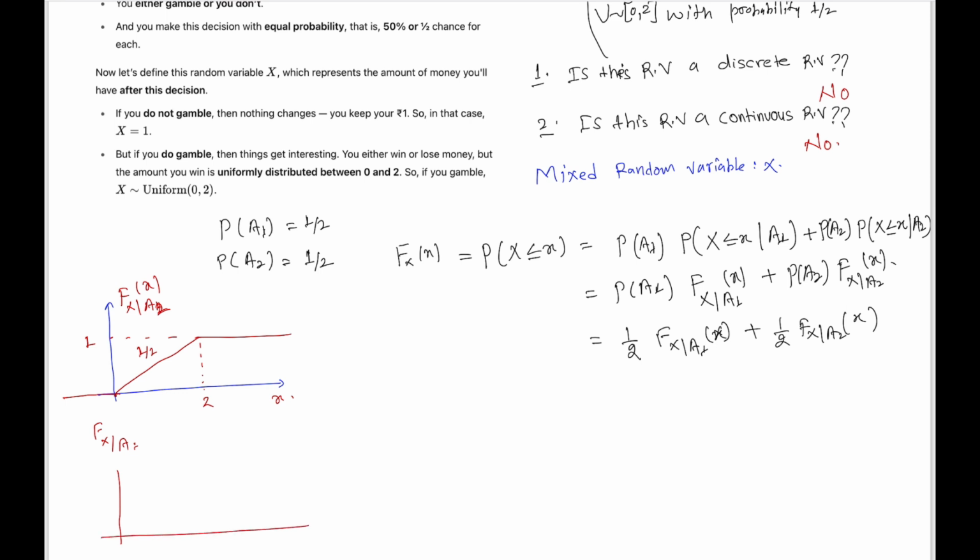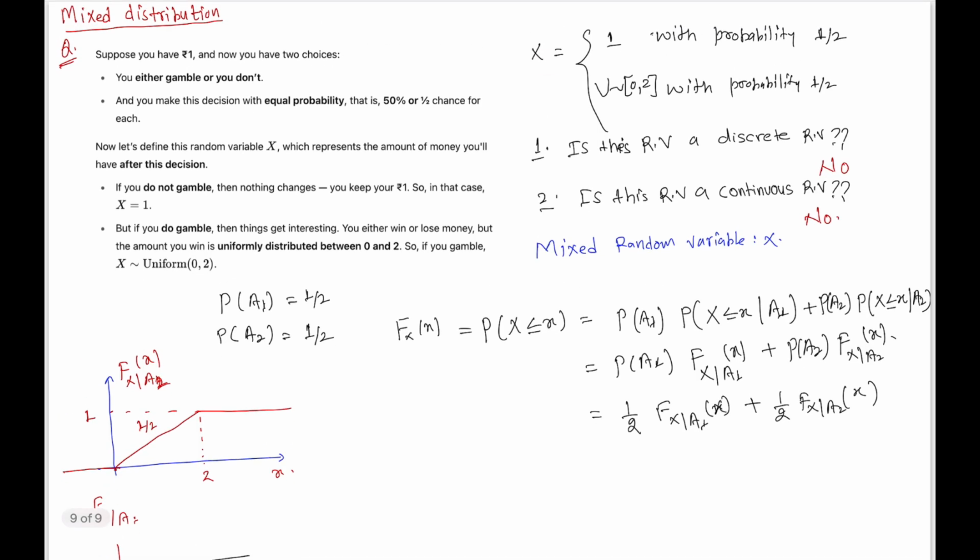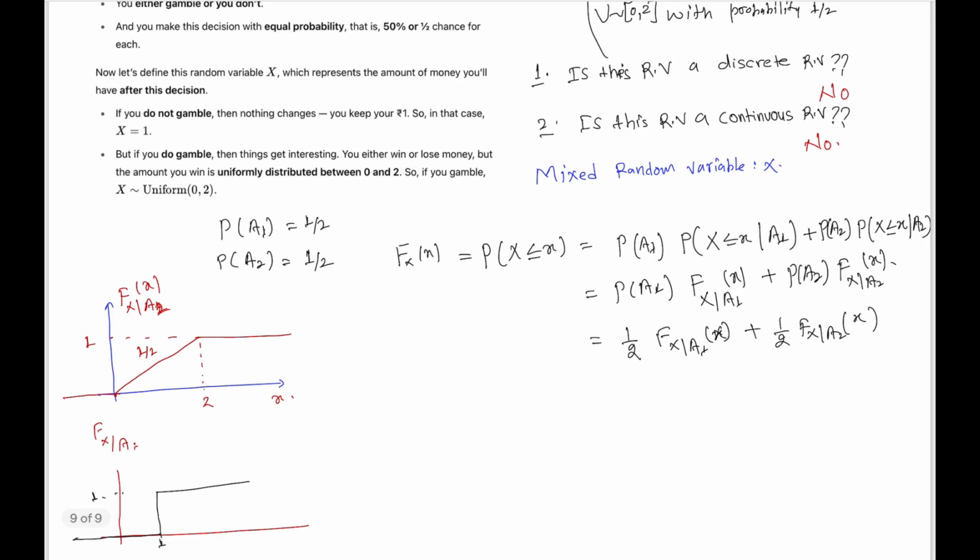It will be 0 before x equals 1, and it will have a jump at x equals 1, and the jump will be a total of 1, because in this case we have a discrete random variable, and x takes the value x equals 1. So the total probability at x equals 1 is 1. So this is the conditional CDF under this scenario.